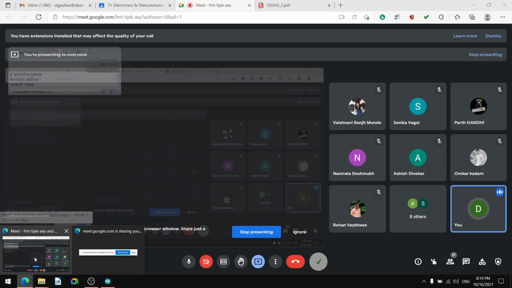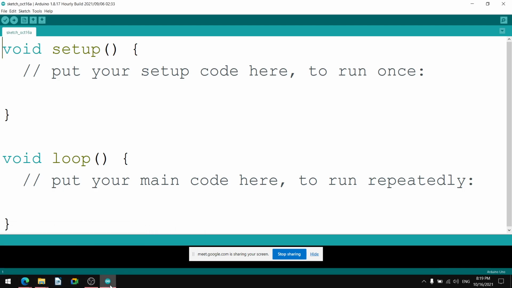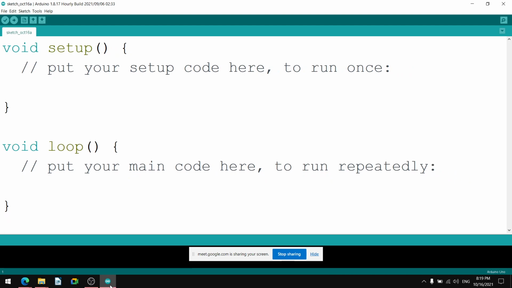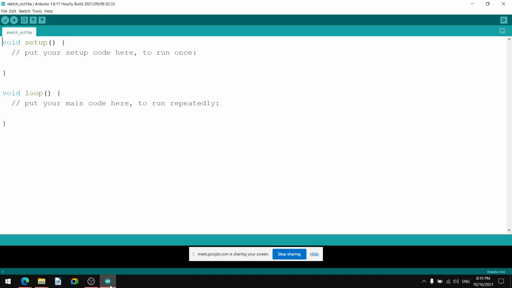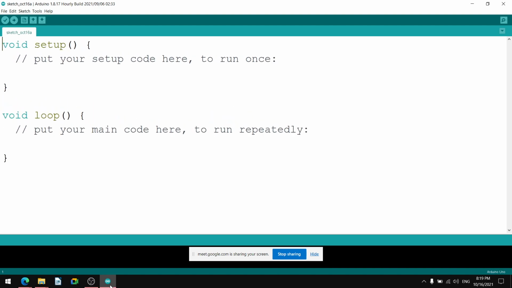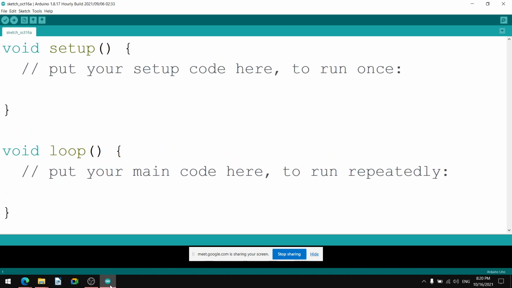Now I think you are able to watch the program details, isn't it? Now I am pressing Control and minus and it is getting reduced. I am pressing Control and plus and it is getting increased. You can check it. So there are void setup and void loop, the minimum required program.